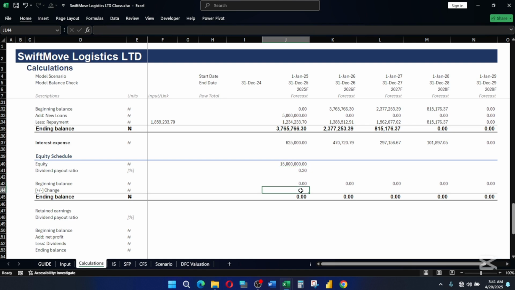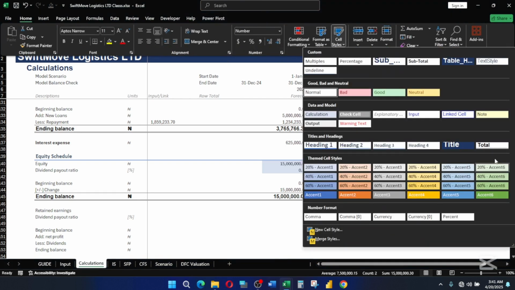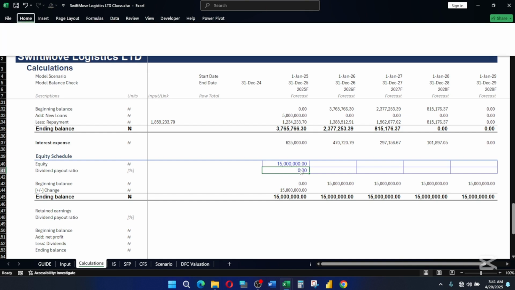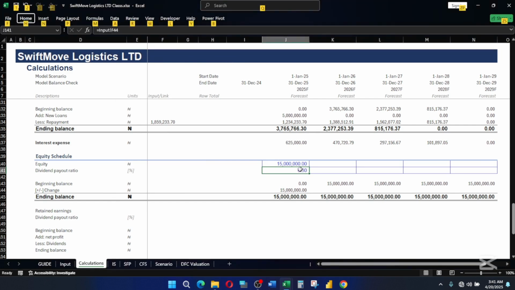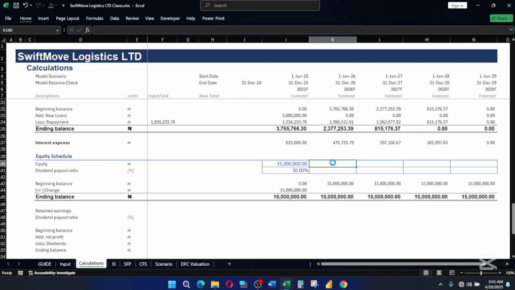So here now you're just going to say equal to, this is your equity. Just link it in. You can see how this is filling. So this we are going to apply our link style. Then this is a percentage, so we're going to apply our percentage style to that. So we have that, and that is it on the side of the equity schedule.